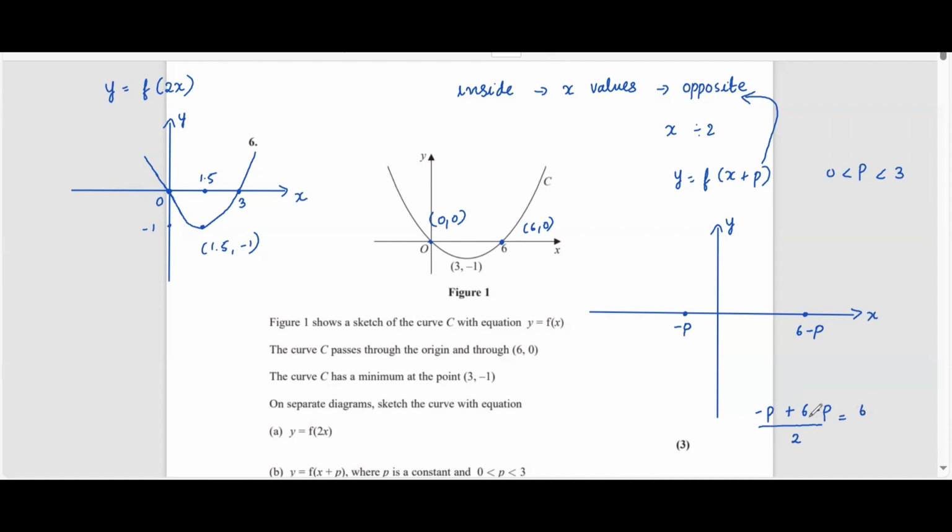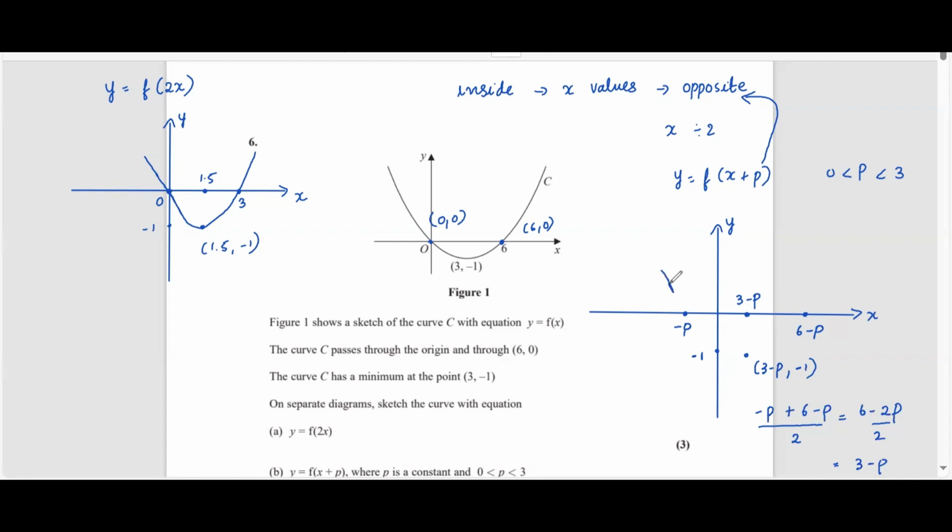This is basically 6 minus 2p divided by 2, which is 3 minus p. The y-coordinate will not change, it is minus 1 itself. So this will be 3 minus p comma minus 1.